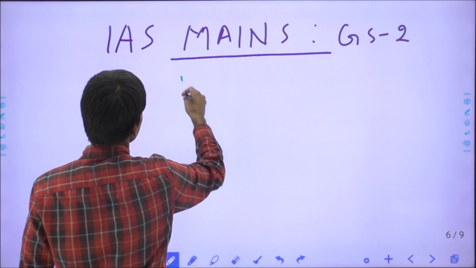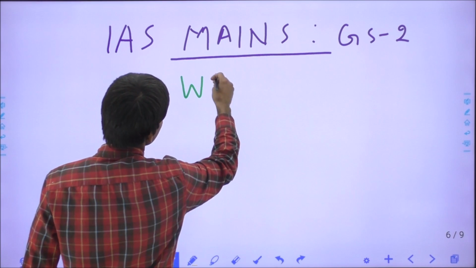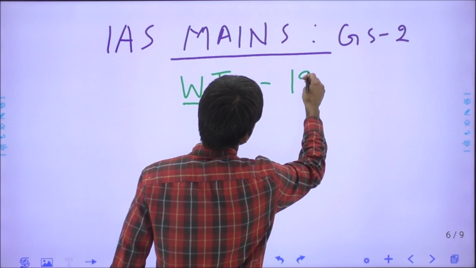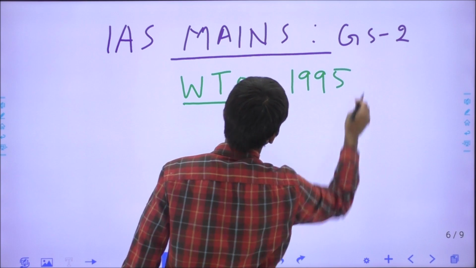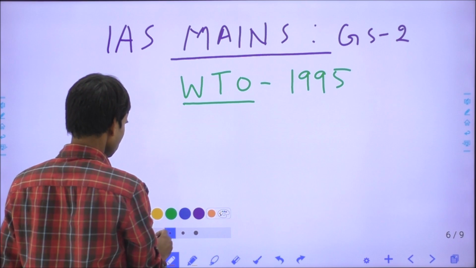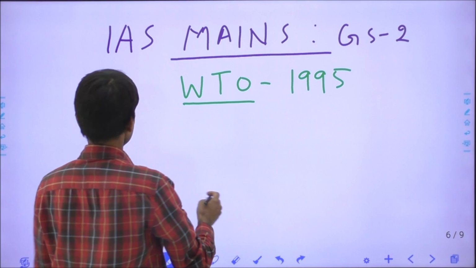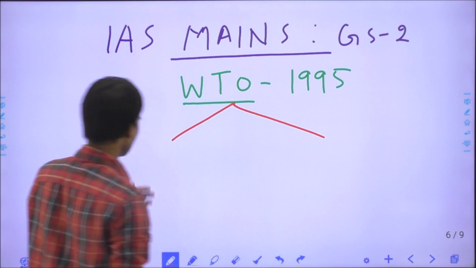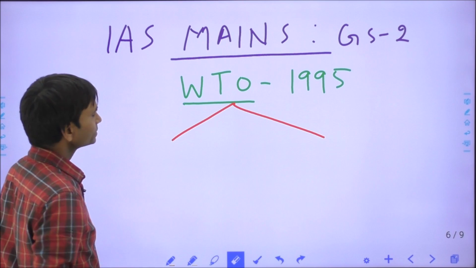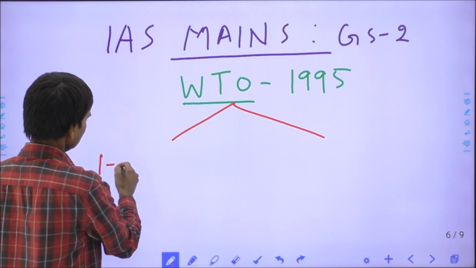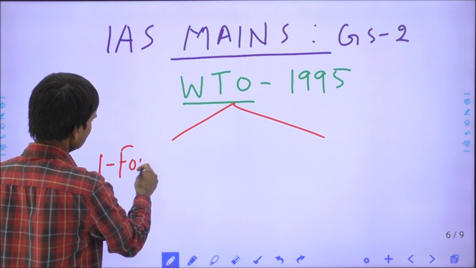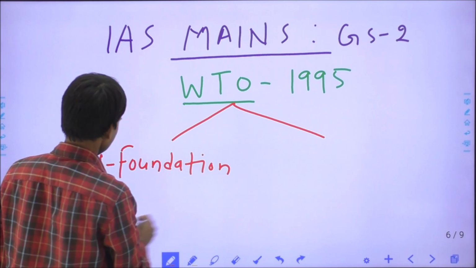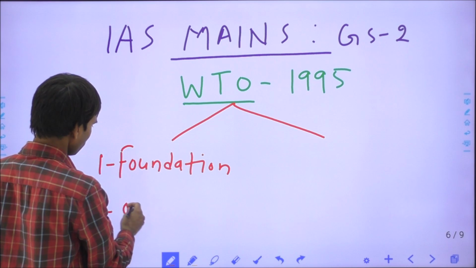Today's topic is the World Trade Organization, WTO, established or founded in 1995. Simply, I will discuss the WTO under two categories. One is its foundation, and second, the objectives.